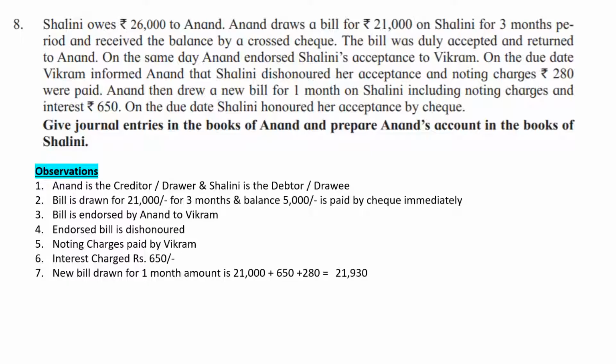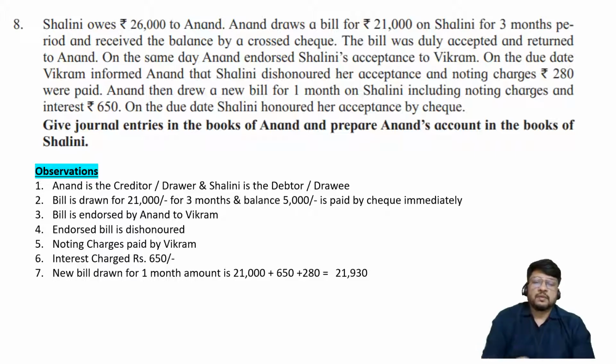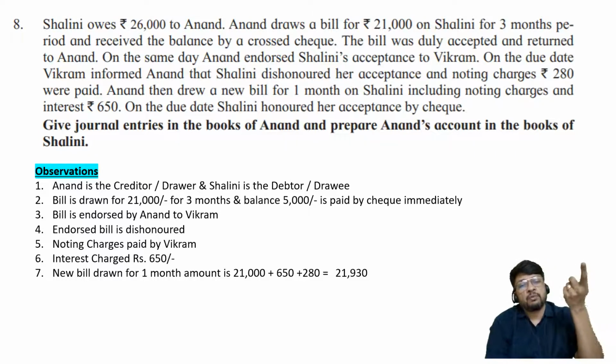This is the first part of the problem. They have asked us to prepare journal entries in the books of Anand. That is what we have completed now. What is the second part they have asked us? They have asked us to prepare Anand's account. Now Anand in his own books cannot prepare his own account. So Anand's account must be prepared by whom? By Shalini. Shalini means green book. In the green book ledger, we are going to prepare Anand's account.